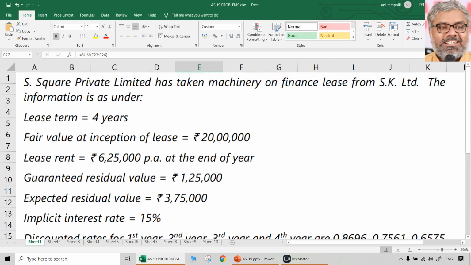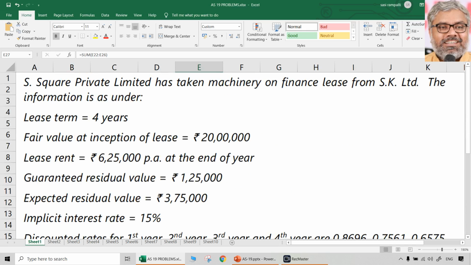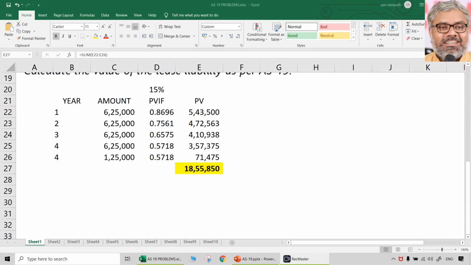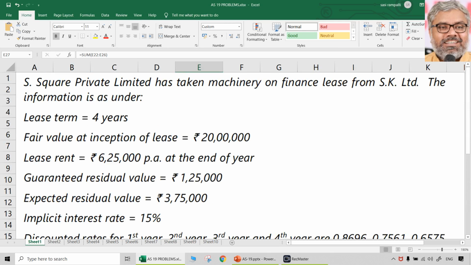18,55,850, which means the asset and liability has to be recorded at 18,55,850, but not 20 lakhs. Because according to AS 19, we have to take whichever is lower. One is fair value at the inception of the lease or present value of minimum lease payments. In this case, present value of minimum lease payments 18,55,850 is lower. So the final answer for this question is this only, 18,55,850. That is the asset value and liability value which has to be recorded in the books of the lessee at the inception of the lease.